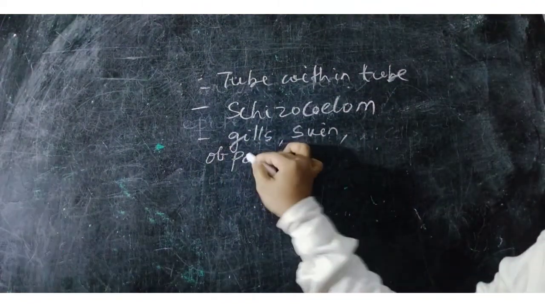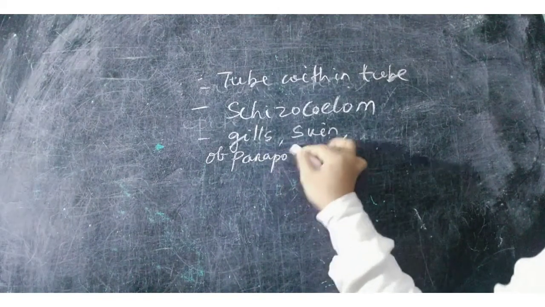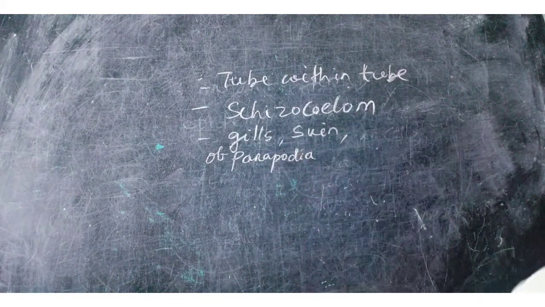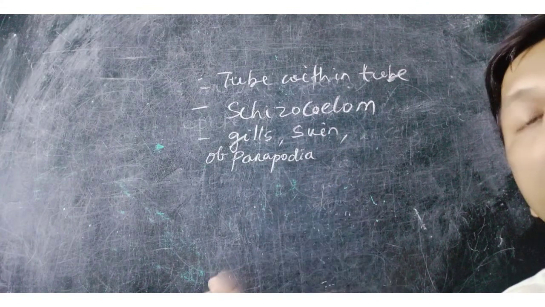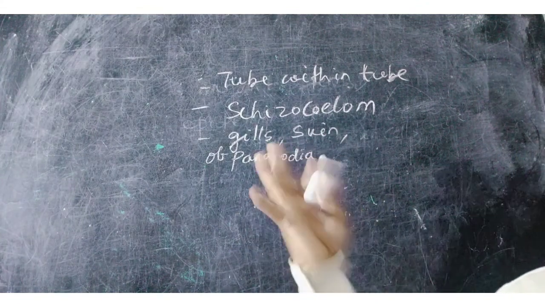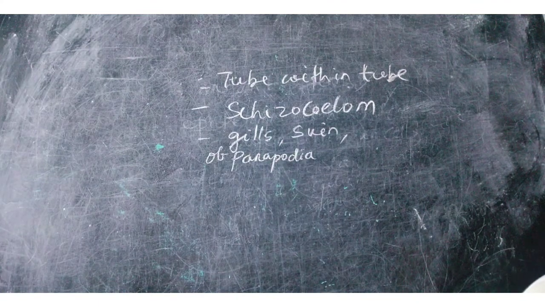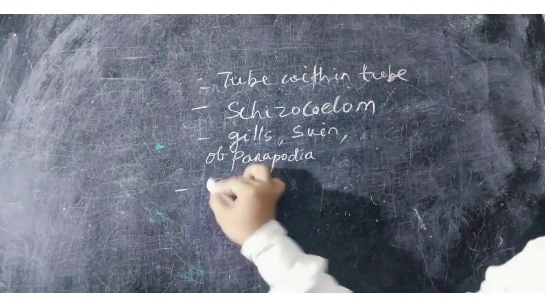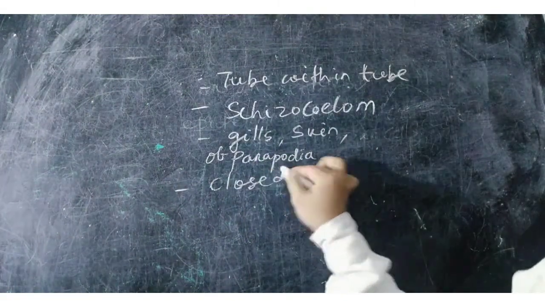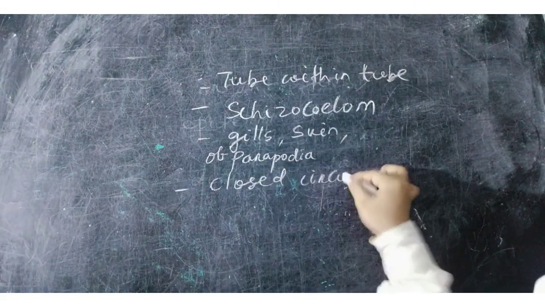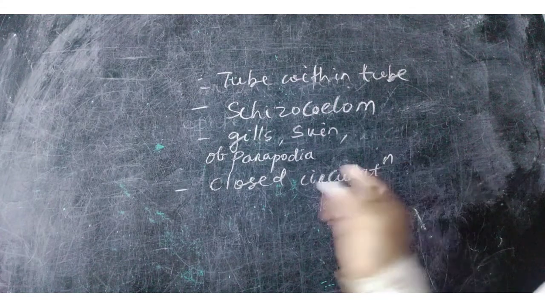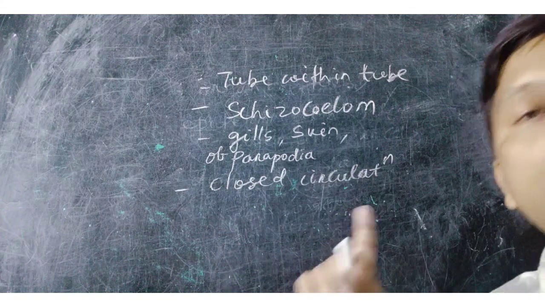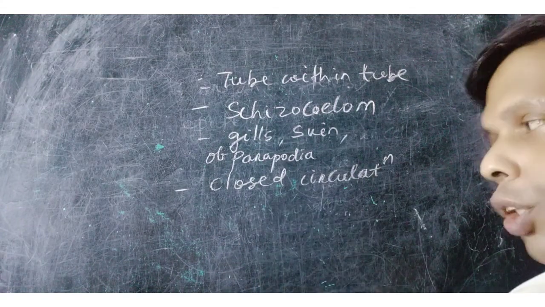Digestion is extracellular, and an alimentary canal is found. Circulation is closed; however, leeches have an open circulatory system.